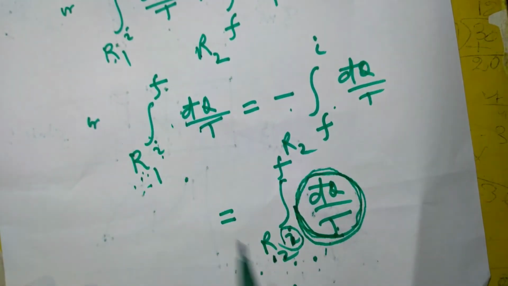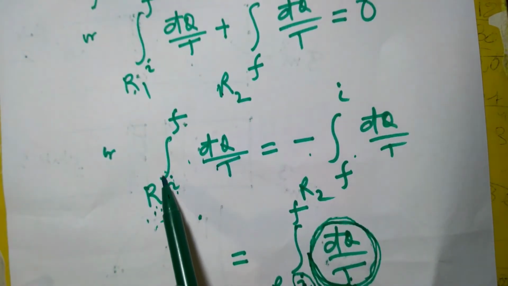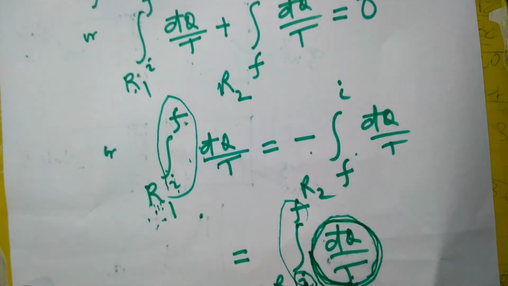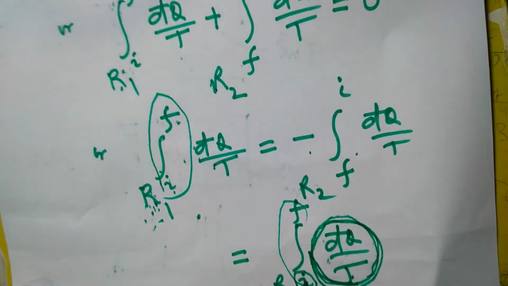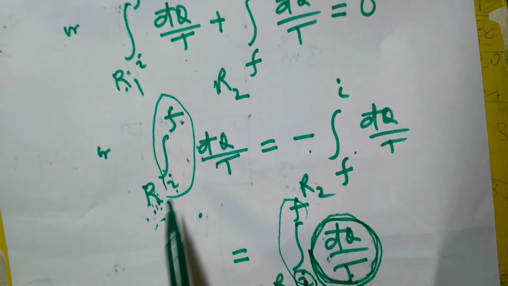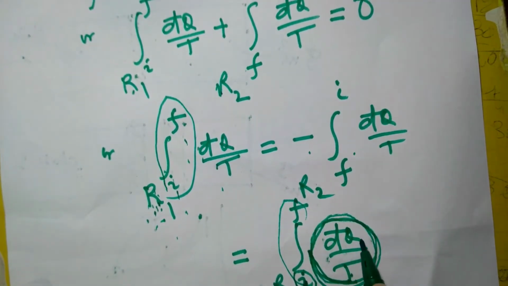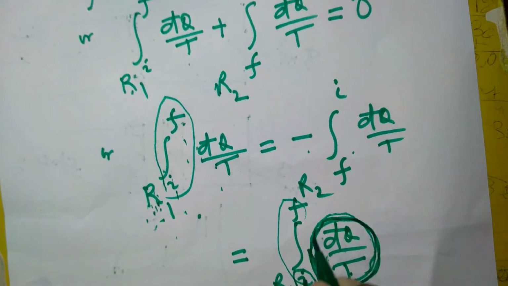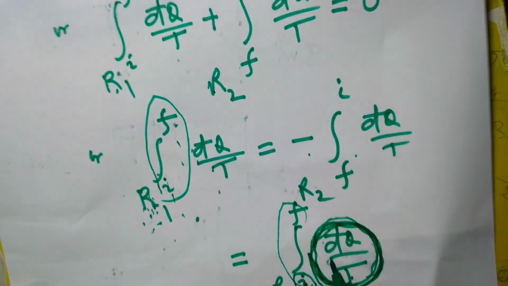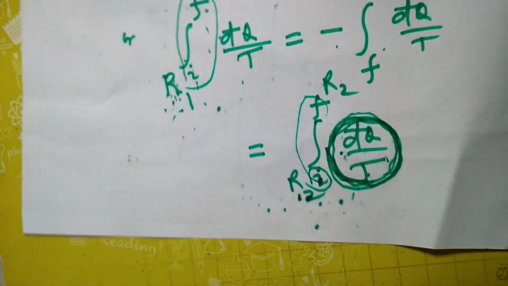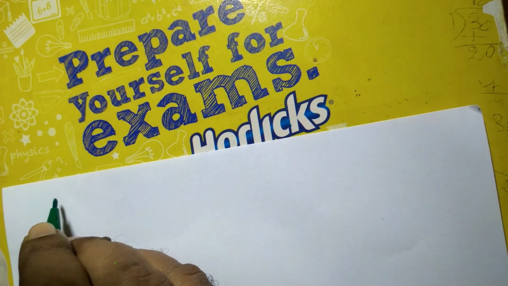These values are equal just because the initial and final states are the same, although the paths are different. So what we conclude is that this quantity is independent of path and dependent on states only. So this is a point function, just like your volume and energy.